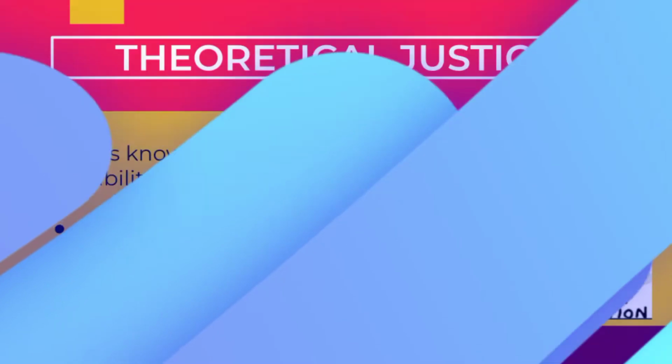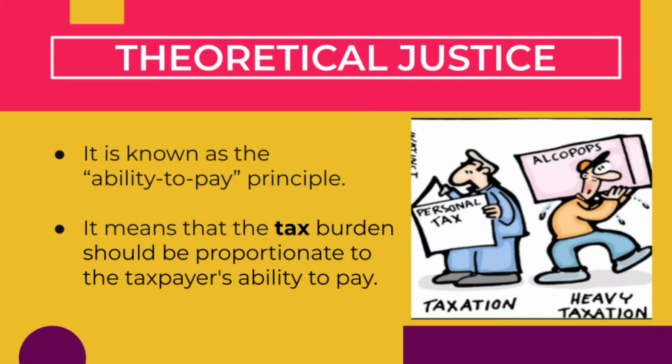Theoretical justice. It is known as the ability to pay principle, and it means that the tax burden should be proportionate to the taxpayer's ability to pay. Theoretical justice means that a sound tax system must be based on the taxpayer's ability to pay.